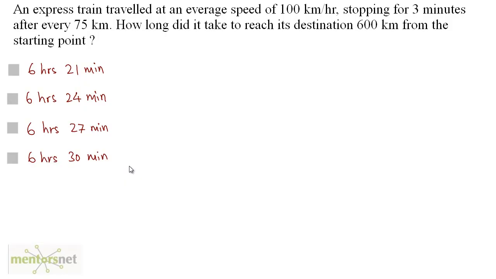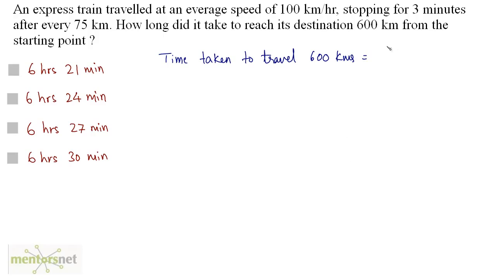An express train traveled at an average speed of 100 km per hour, stopping for 3 minutes after every 75 kilometers. How long did it take to reach its destination 600 kilometers from the starting point? So you have been given the speed and the distance. Let us first calculate the time taken to travel 600 kilometers.